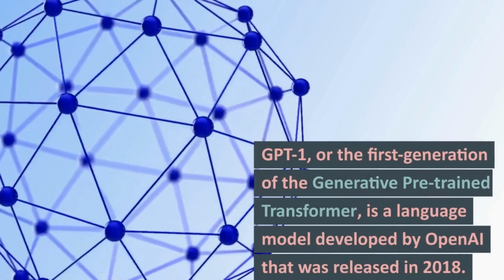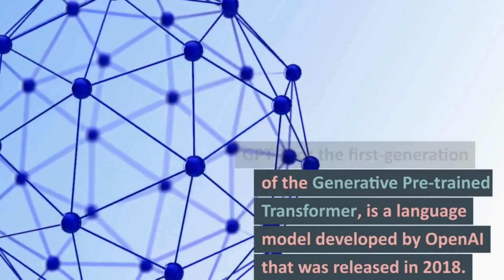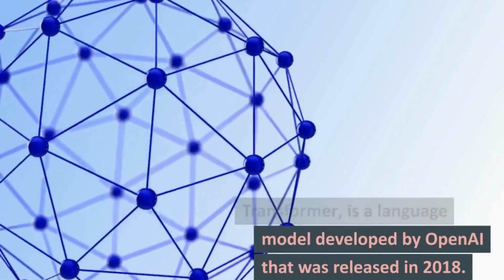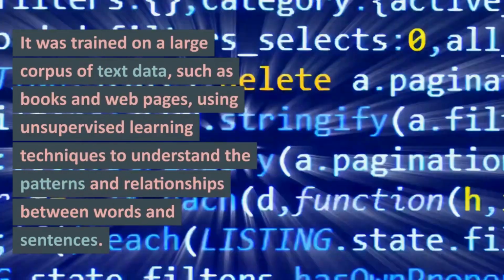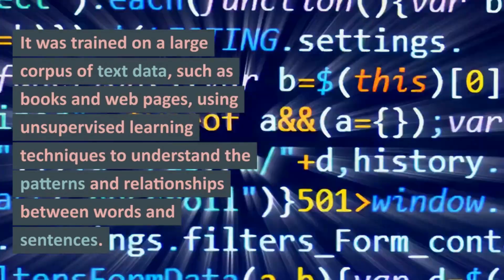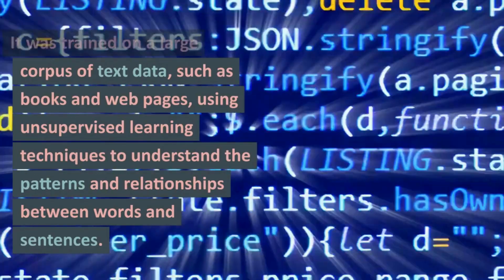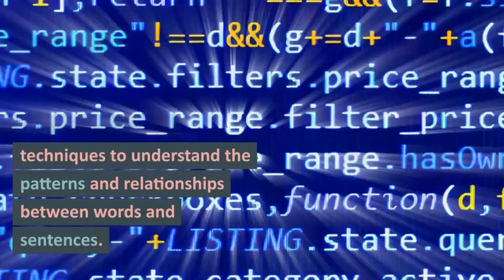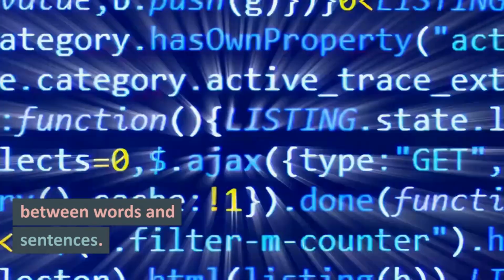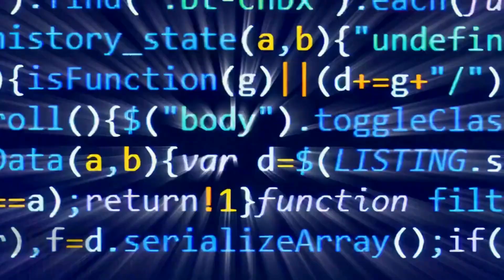GPT-1, or the first generation of the generative pre-trained transformer, is a language model developed by OpenAI that was released in 2018. It was trained on a large corpus of text data, such as books and web pages, using unsupervised learning techniques to understand the patterns and relationships between words and sentences. Here are some examples of how GPT-1 has been used.